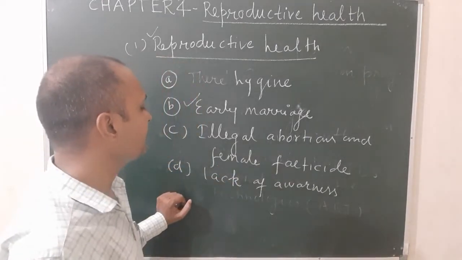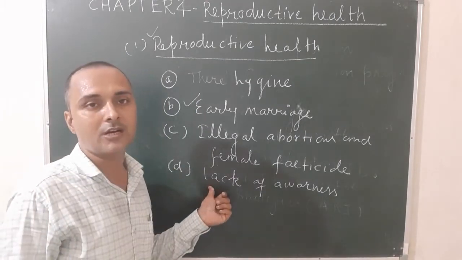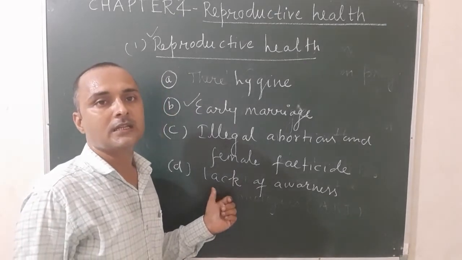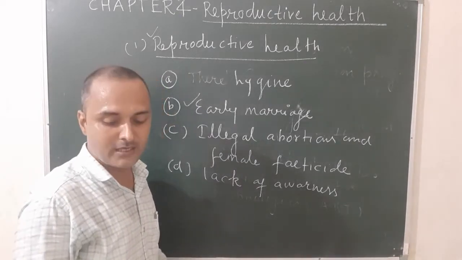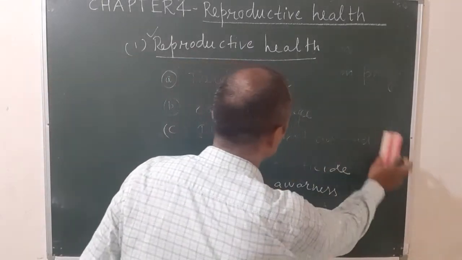And next one, lack of awareness. Due to lack of awareness, there is rapid increase in population. That is known as lack of awareness. Now see methods to solve reproductive health problems.